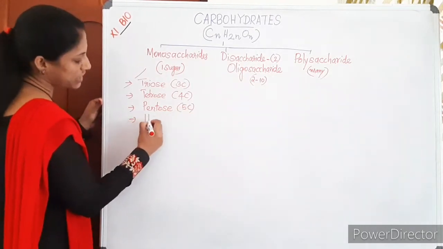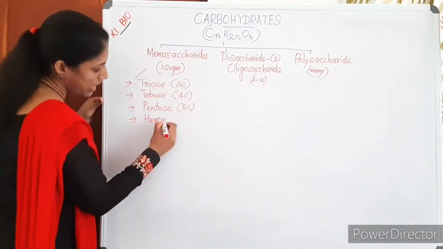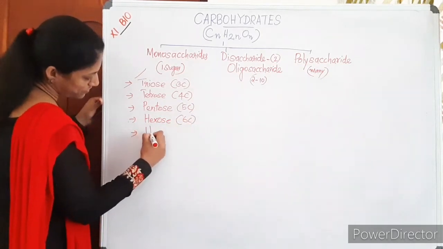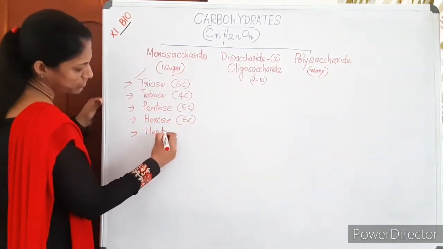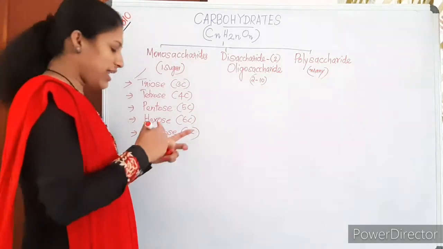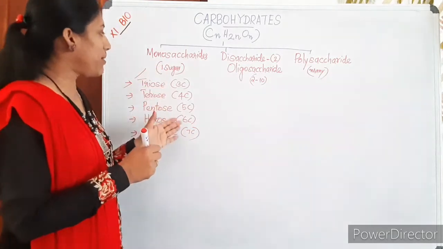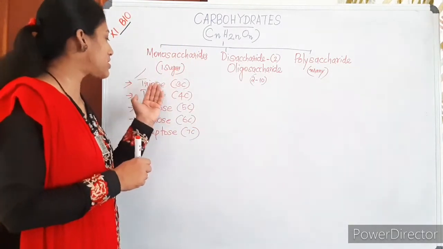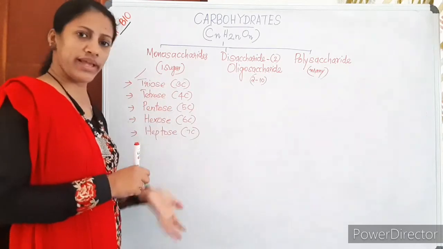Then if it is a 6 carbon sugar, it is a hexose sugar. Then heptose sugar, like that. Based on the carbon number, only one sugar unit is present: triose, tetrose, pentose, hexose, like that.